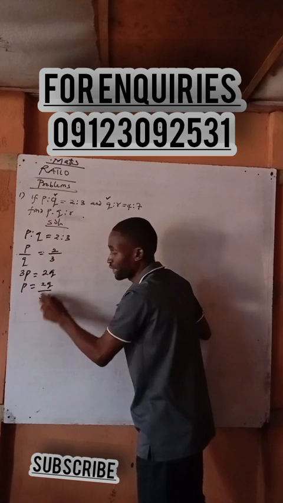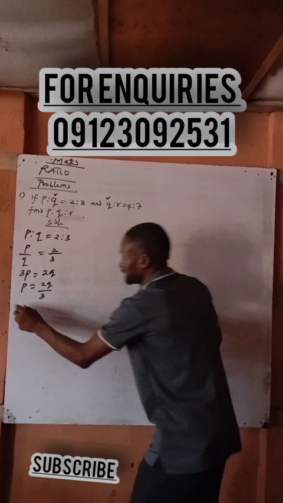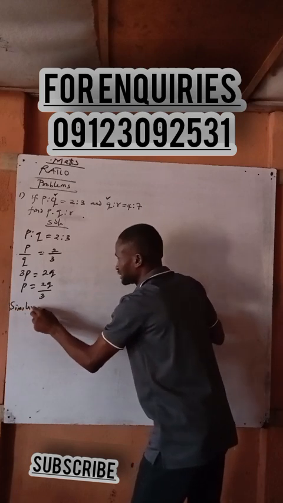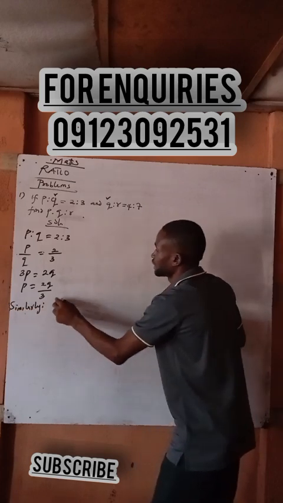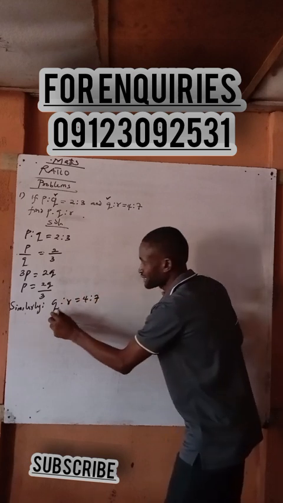This 3 will come here, okay? Yes. Are you with me? Yes. Then I will not come here again. I will say similarly, here is to R is equal to 4 is to what now? 7. Now what are we doing?